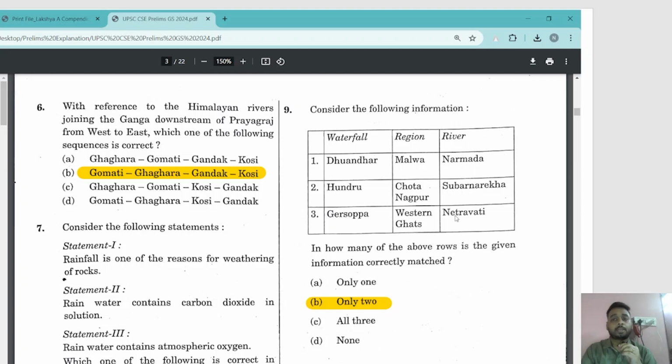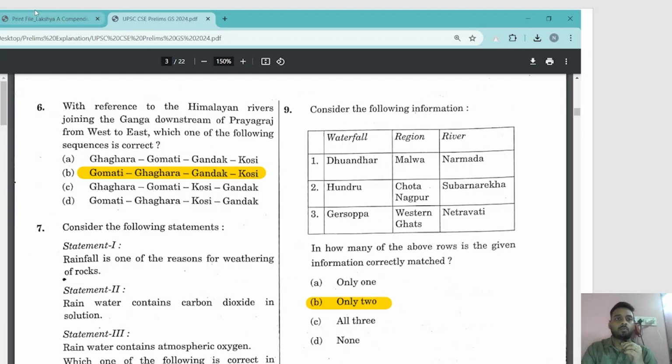So you have to first check whether the river is true or not, or any of them. If you find it wrong, you'll be able to pick it out. For example, Jog fall or Garsoppa fall is not over Netravati river, it is over Sharavati river. So that is ruled out. Hundru fall, it's a less popular fall but true. It's over the Suvarnrekha river in Chota Nagpur region of Jharkhand. And then finally Dhuandhar fall, it is over Narmada river but it's not in the Malwa region. It is near Jabalpur, and Jabalpur does not fall in the Malwa region. It's south of Malwa region, in fact. So only one of them is true, that is Hundru, Chota Nagpur, and Suvarnrekha. Again, only one option is true. You can correct it to A.